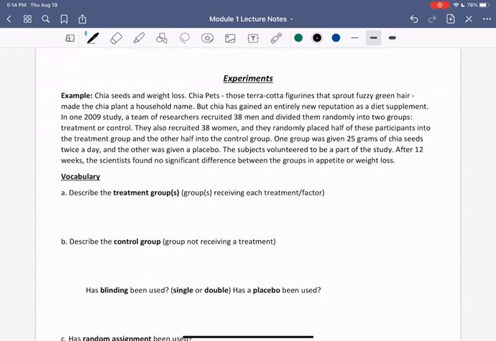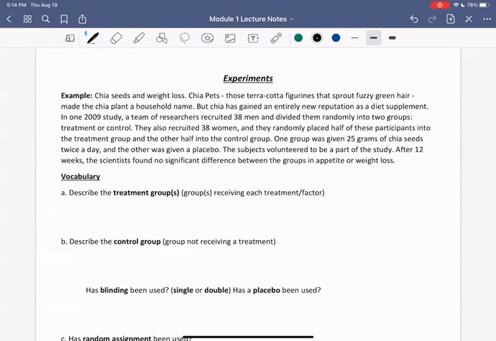In one 2009 study, a team of researchers recruited 38 men and divided them randomly into two groups, treatment and control. They also recruited 38 women, and they randomly placed half of these participants into the treatment group and the other half into the control group. One group was given 25 grams of chia seeds twice a day, and the other was given a placebo.